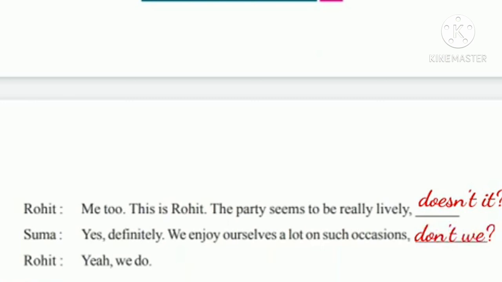"The party seems to be really lively." Now here we are using seems. The sentence has seems, so s is present. For that we use doesn't it. The question tag will be doesn't it. Next, Suma: "Yes, definitely, we enjoy ourselves a lot on such occasions." Here enjoy means the present tense, so here we use don't we. Rohit: "Yes, we do." Like that you have to write the question tag.